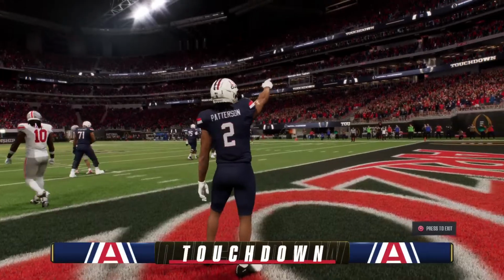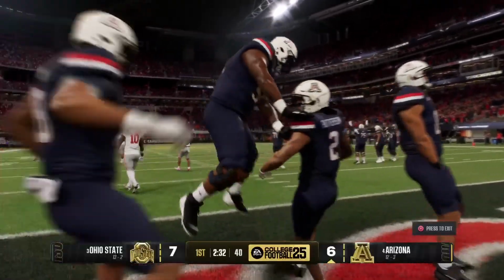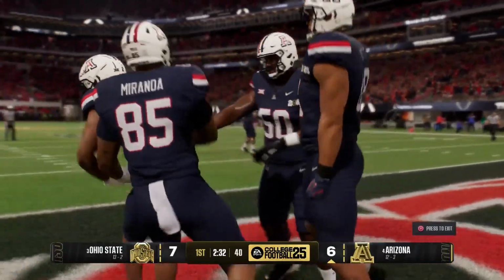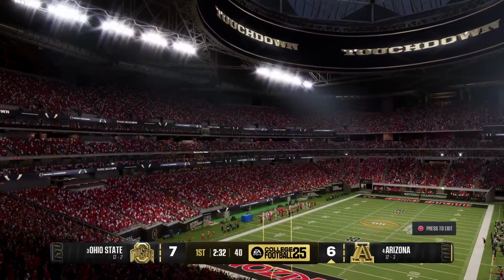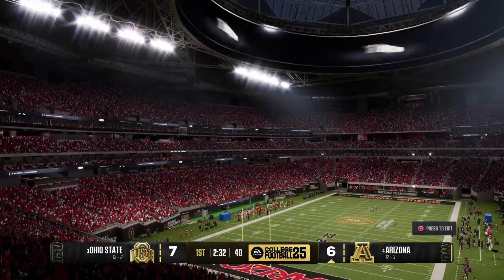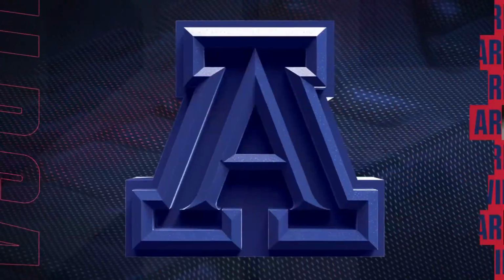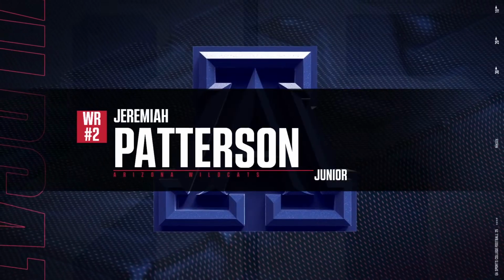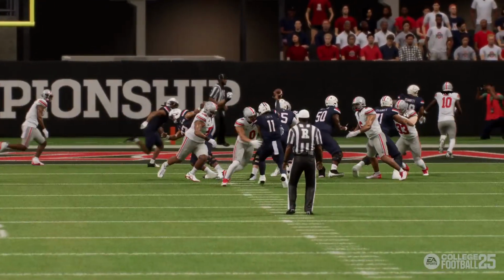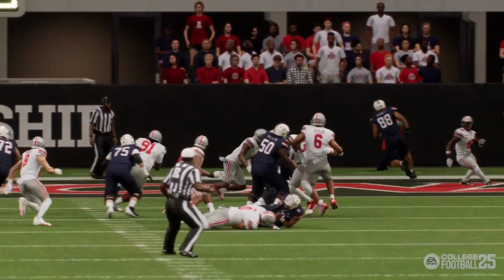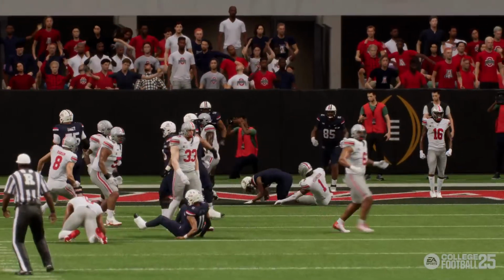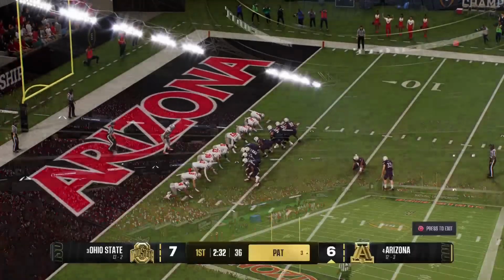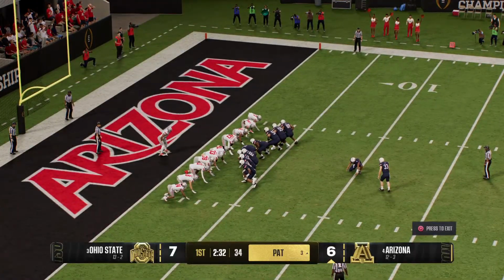So a long, methodical scoring drive. Great execution with championship pressure, Kirk. Man, this is the biggest stage that you can play on. You're in the national championship, and drives like that are going to wear down the opponent physically and mentally. This wasn't an accident. They were very intentional in how they worked their way down the field, and it pays off in the end.